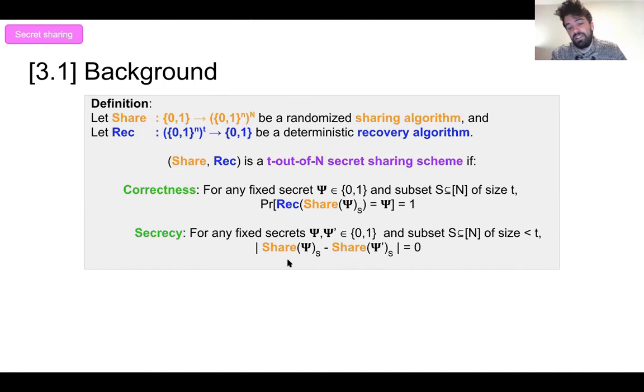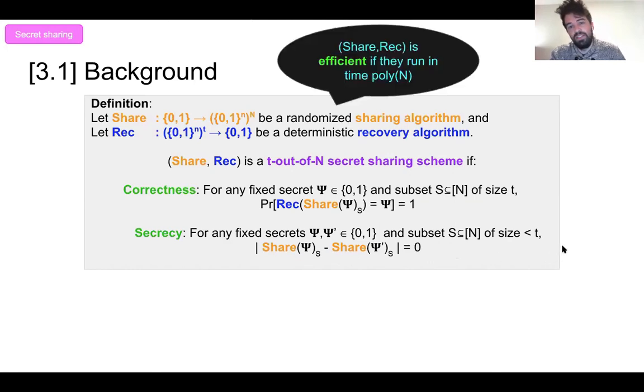So the secret's completely indistinguishable from something else that could have been shared. Okay, and we say that such a scheme is efficient if it runs in time polynomial in the number of parties participating. And these were introduced by Blakley and Shamir in '79, and have since become a very popular cryptographic primitive.